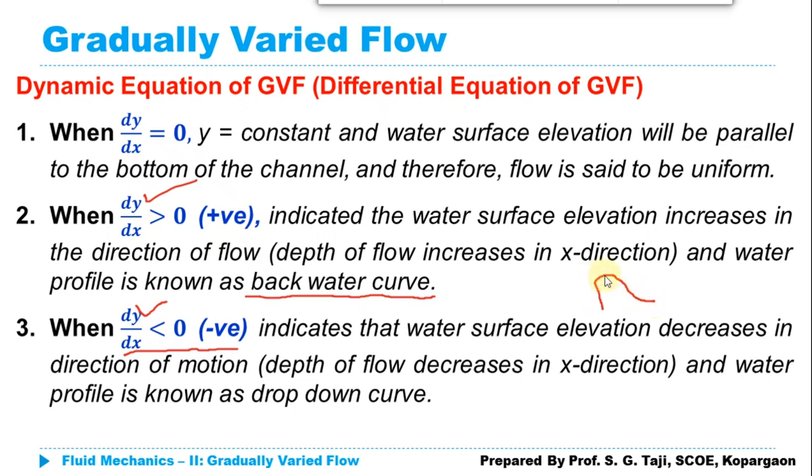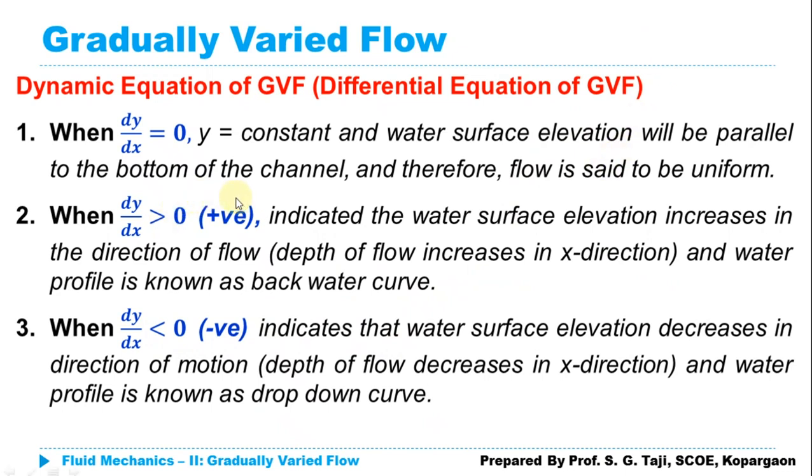If any obstruction comes in the flow of the channel, the depth of flow increases along the length of the channel; this is known as a backwater curve. So whenever we construct a dam, a backwater curve will be generated. Now if the depth of flow decreases along the x direction, it is known as a drop down curve. Exactly after the obstruction, you can see there is a drop down curve in which the depth of flow goes on decreasing along the x direction.